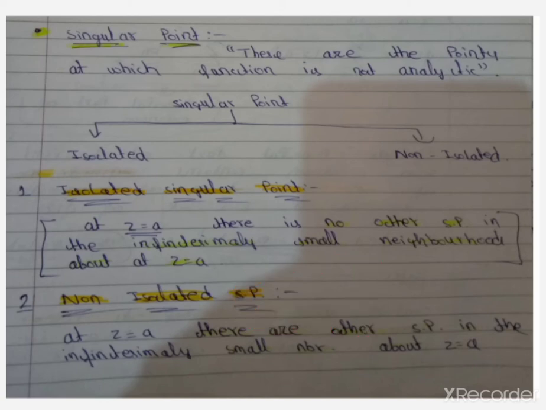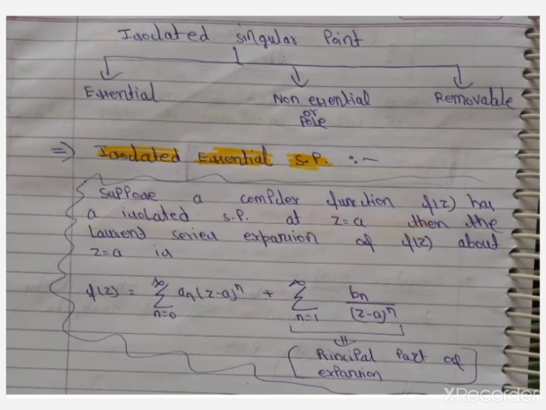So further we will discuss isolated singular point, which is also further divided into three types. First is essential isolated singular point, second is non-essential isolated singular point or pole, and third is removable isolated singular point. So firstly we discuss isolated essential singular point. What is isolated essential singular point? So we have to discuss isolated singular point.